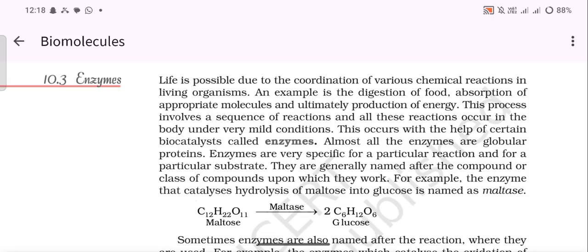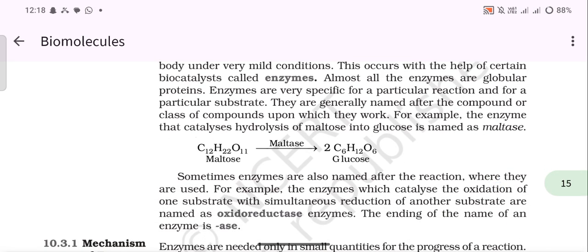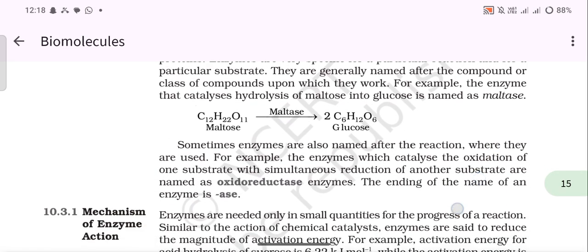biocatalysts called enzymes. Almost all the enzymes are globular proteins. Enzymes are very specific for a particular reaction and for a particular substrate. They are generally named after the compound or class of compounds upon which they work. For example, the enzyme that catalyzes hydrolysis of maltose into glucose is named maltase.